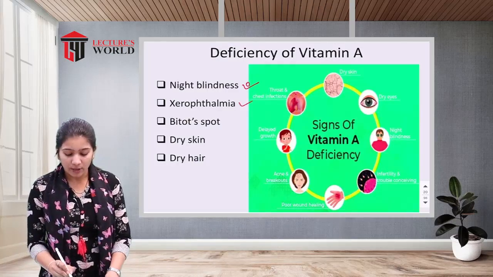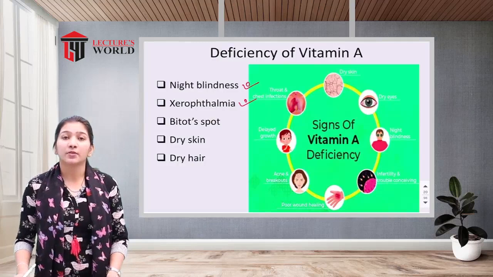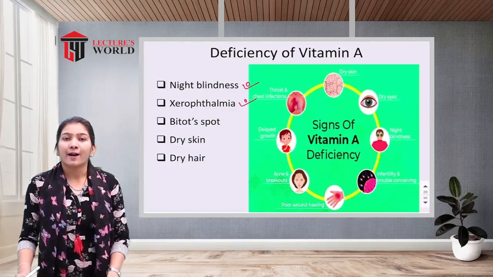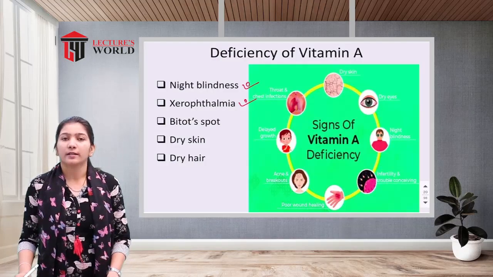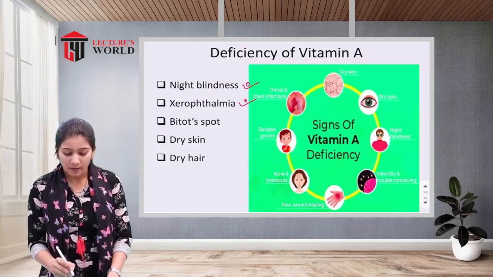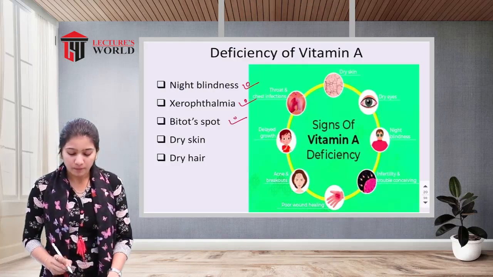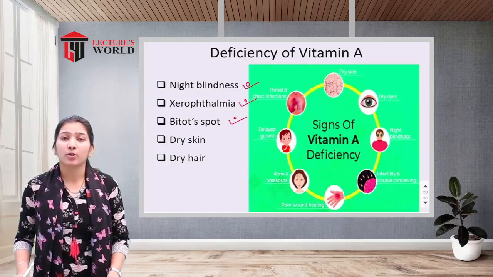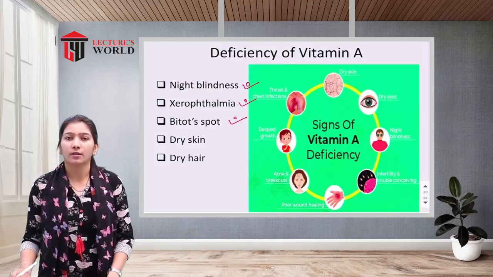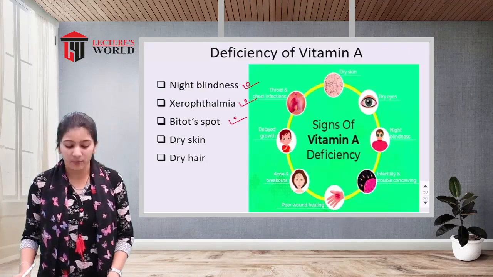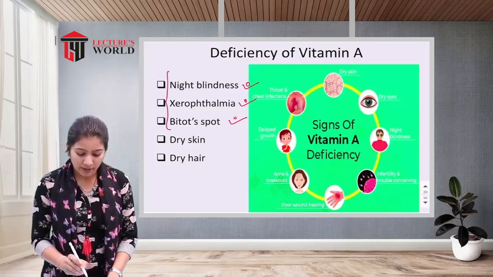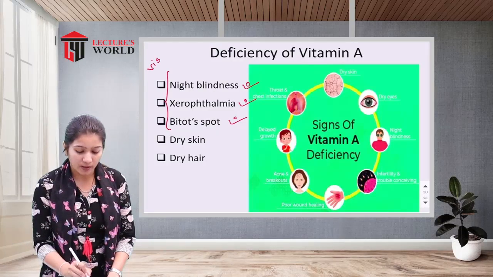Next one is xerophthalmia, which means dryness of the eyes. The eyes' ability to produce tears is diminished, and that is known as dryness of the eyes, xerophthalmia. Next one is Bitot spot. A Bitot spot is a triangular white colored dry patch in your eyes, and that may affect your peripheral vision. So these three conditions are all related to vision, or we can say related to the eyes.